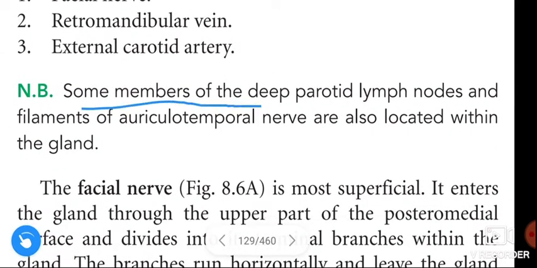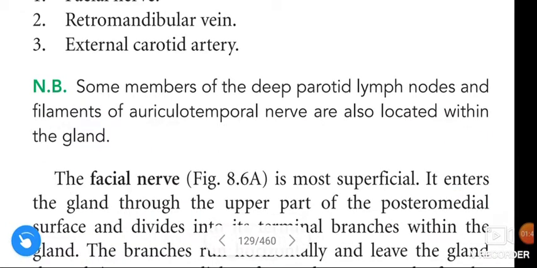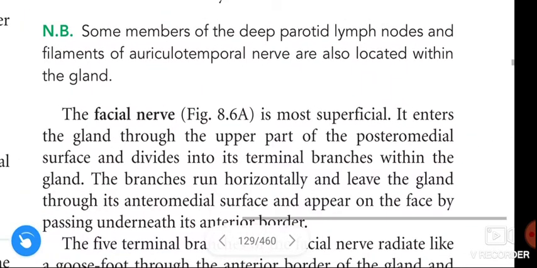Some members of the deep parotid lymph nodes and filaments of the auriculotemporal nerve are also located within the gland. Okay, see one by one. First, facial nerve.